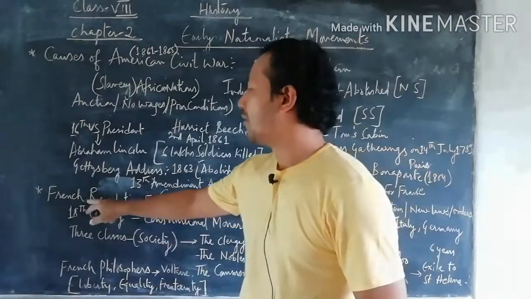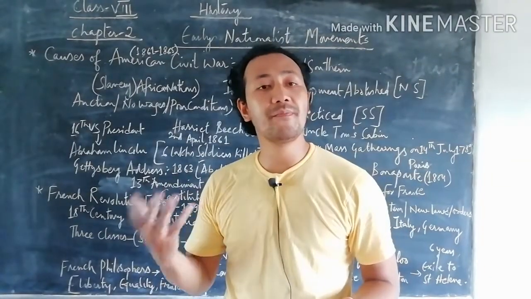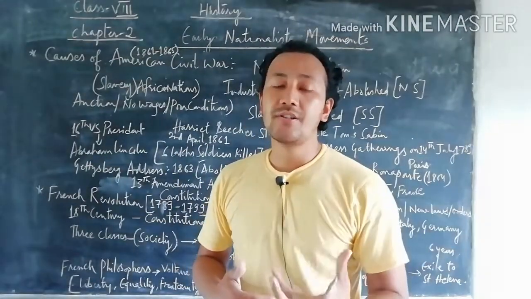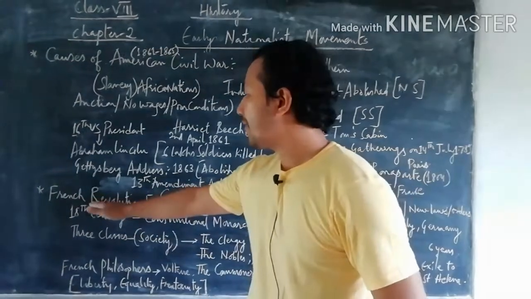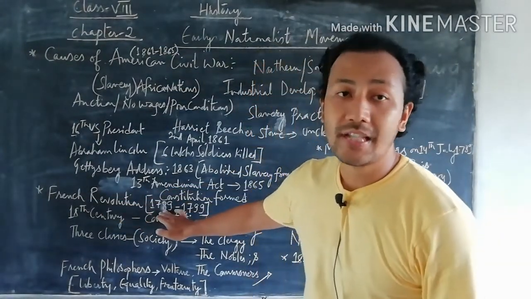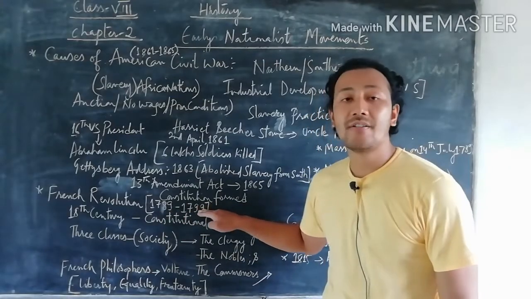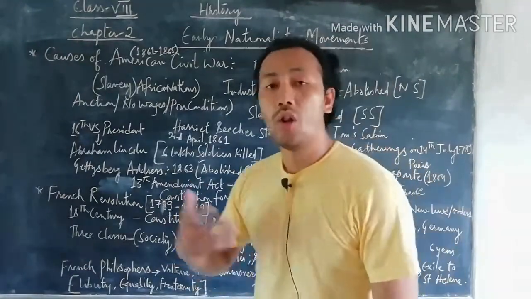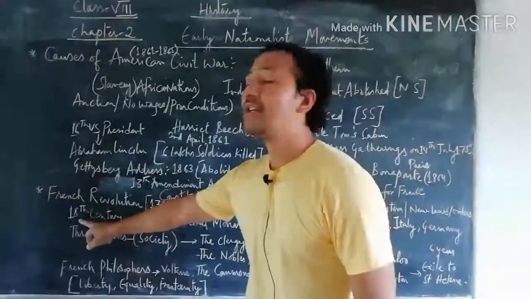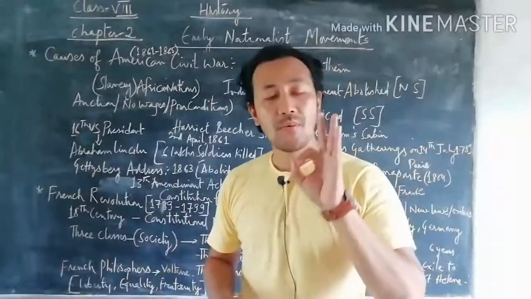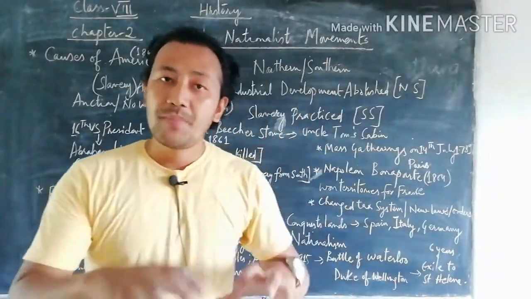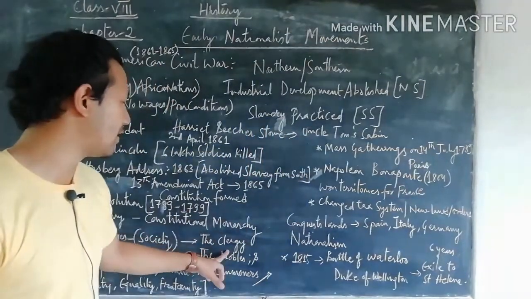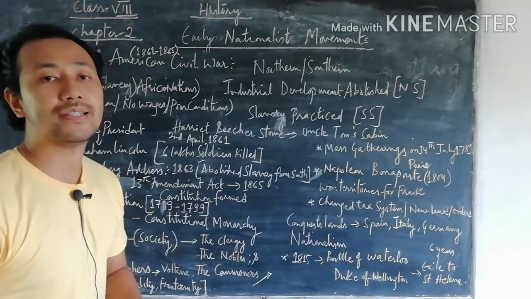Next we talk about the French Revolution. The French Revolution mainly implies the drastic changes that took place in the country called France. It started in the year 1789 and lasted until 1799. It went on for almost 10 years, and within these 10 years lots of changes emerged. We talked regarding the 18th century, how there were 3 types of classes of people who resided in French society: first the clergy, second the nobles, and third the commoners.